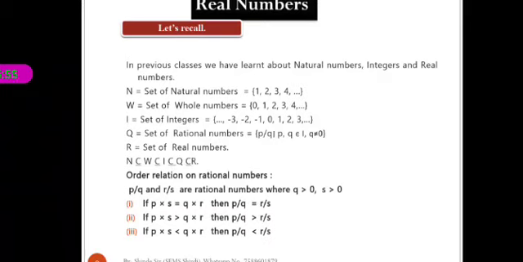Here there are three conditions. If the products are equal, then both rational numbers are equal. If the first product is greater than the second, then the first rational number is greater than the second. If the first is less than the second, then the first rational number is less than the second. Now we see one example.